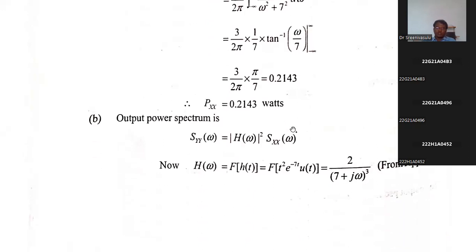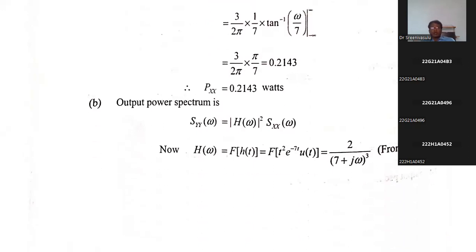Now coming to this one, it is important here. The output response in the frequency domain is Syy of omega equal to magnitude of H of omega whole square into Sxx of omega. If you know H of omega, which is nothing but the transfer function of the system, you will get the magnitude of H of omega whole square.